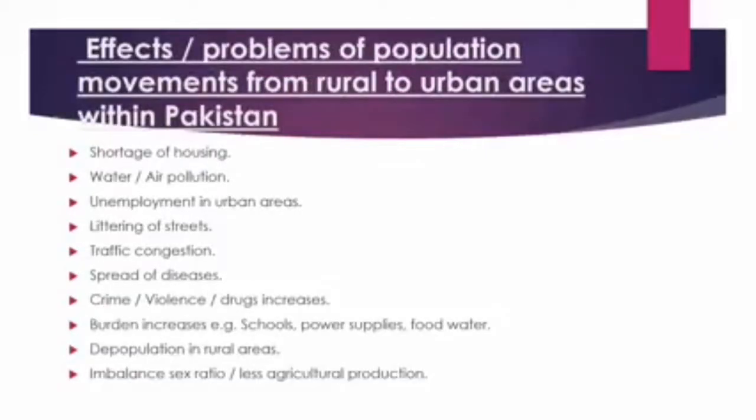Now, what are the effects of population movement from rural to urban areas within Pakistan?